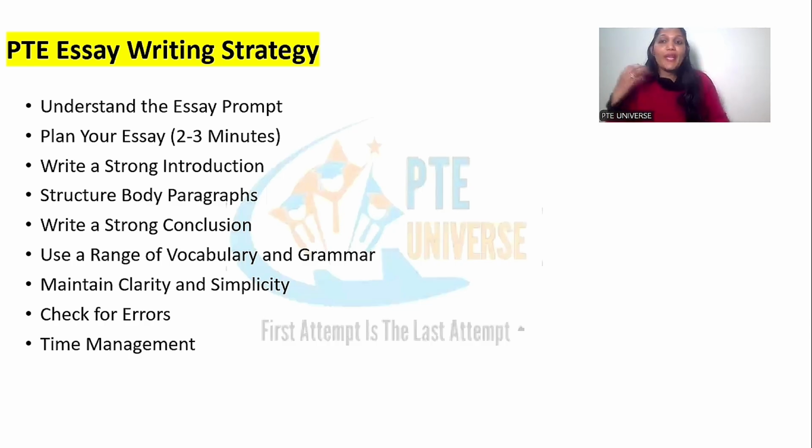Strategy number two, plan your essay. A lot of times people read the essay, they start typing immediately. Plan your essay, think of the ideas, first generate ideas, then start typing. Step number three, essay consists of four sections like introduction, body paragraph 1, body paragraph 2, and conclusion. Write a strong introduction followed by structure your body paragraphs, then write a strong conclusion.